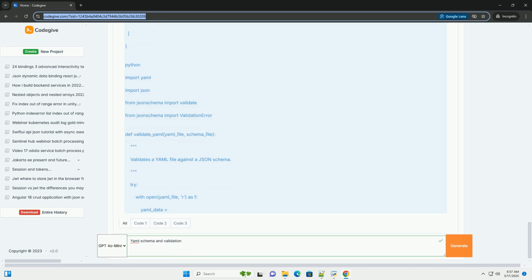Custom validation: JSON schema allows you to define custom validation functions to implement more complex validation logic. Example of using $ref. Let's modify our example to use $ref to define an address schema and reuse it for shipping and billing addresses.